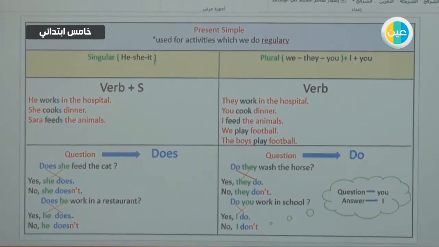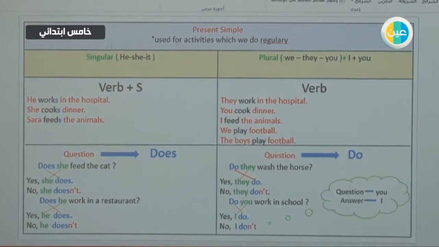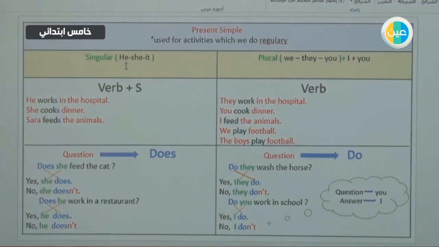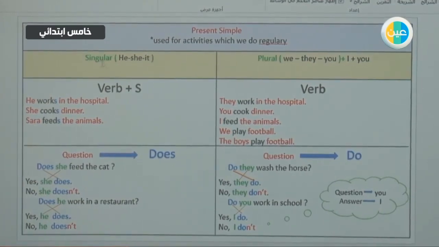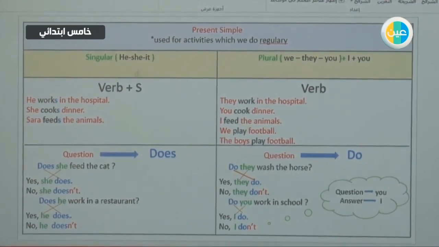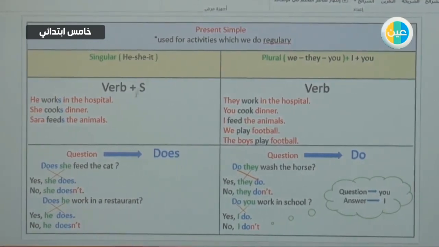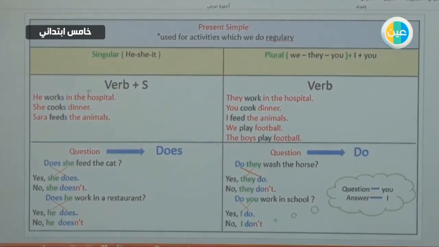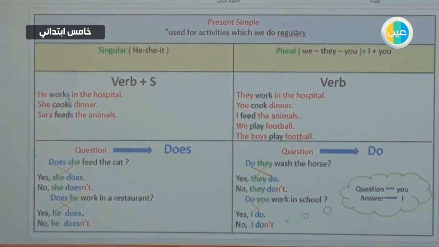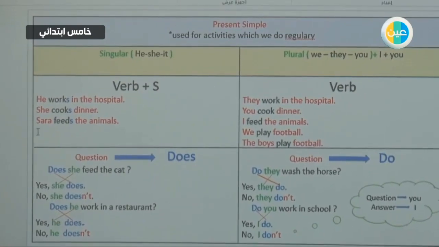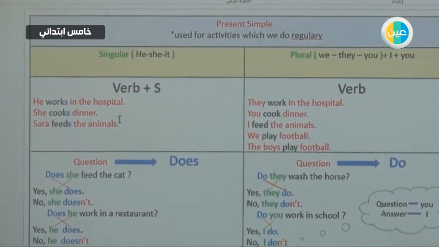Now we mentioned last time that with singular pronouns, he, she, it, or singular nouns like Sarah, Ahmed, Ted, we use the verb with S. For example, he works in the hospital, she cooks dinner, Sarah feeds the animals, okay?